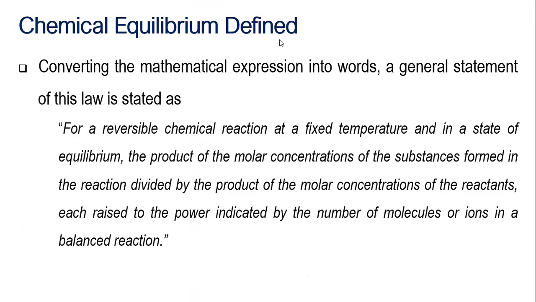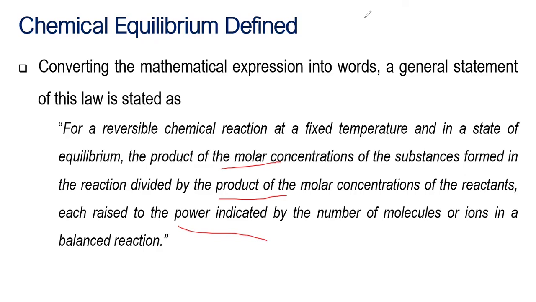So, as we define chemical equilibrium, converting it into a mathematical expression, it is defined as a reversible chemical reaction at a fixed temperature and in a state of equilibrium. The product of the molar concentrations of the substances, take note, it's in molarity, of the substances formed from the reaction divided by the product of the molar concentrations of the reactants raised to the power indicated by the number of molecules or ions in the balanced equation. Now, what does that mean?